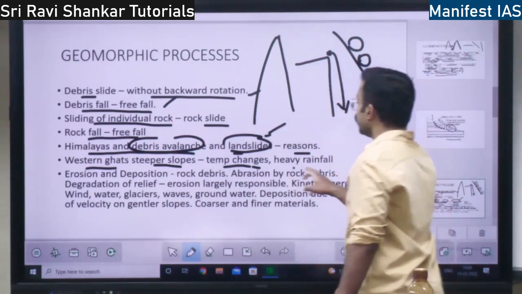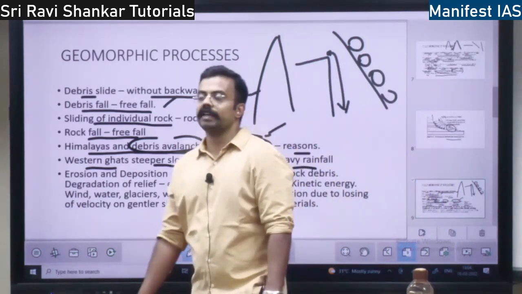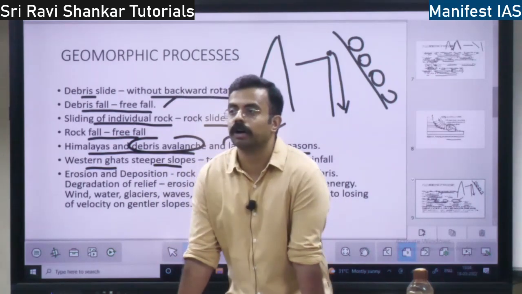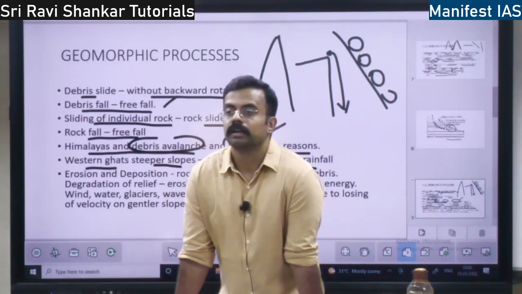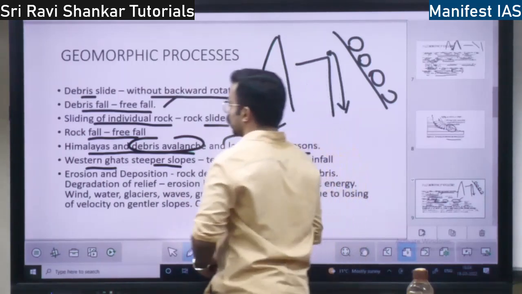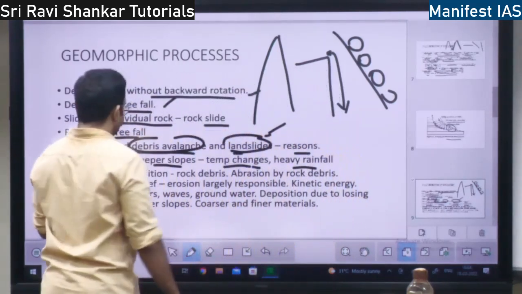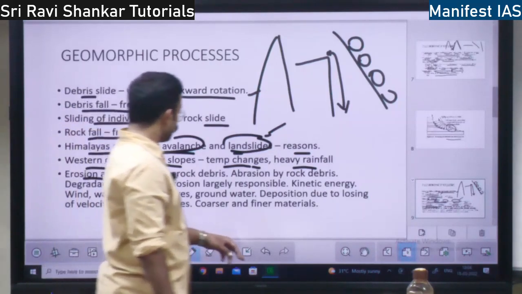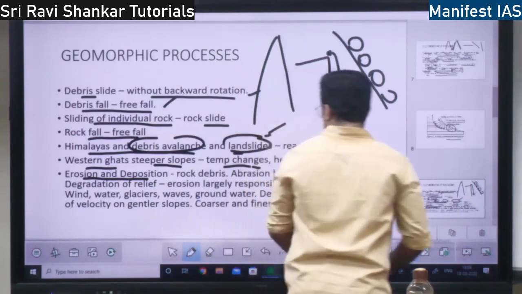Next, you have heavy rainfall. Because of the monsoon rainfall in the Western Ghats, if there is heavy rain, there will be heavy landslides in the region. These are the reasons with respect to the Western Ghats and Himalayas. Then you have erosion and deposition.